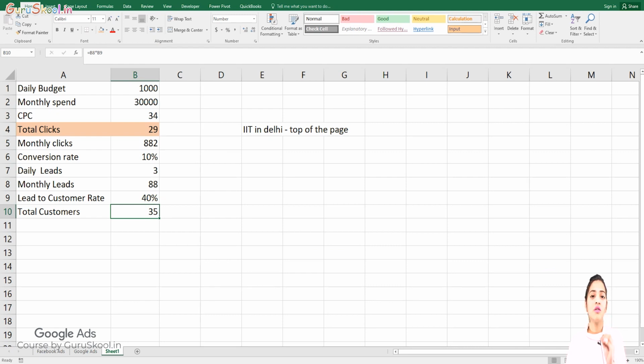I really understand your quality score maybe is a very good thing, but still without bidding, you cannot beat your competitors. If you have to be in a race, you have to be fast, right? So these are some points you need to keep in mind before creating any ad or before putting your step into the race. Make sure whatever you do is on the right track, the right path. And the best solution is to make these kinds of Excel sheets for your budget. That would really help you, right?